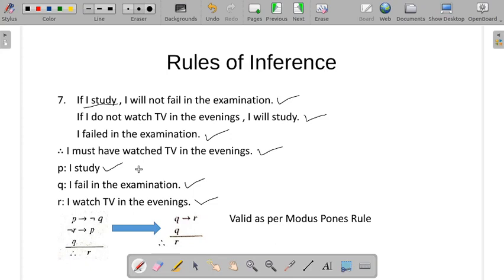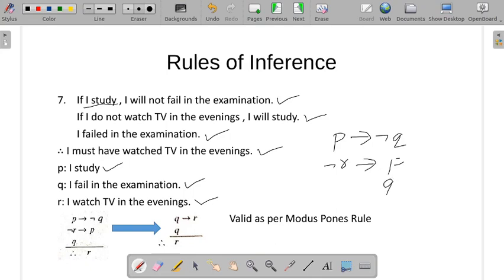Let's write it in a formal, symbolic way. If I study, then I will not fail in the examination: P conditional negation Q. If I do not watch TV in the evenings, that is negation R, then I will study, that is P.